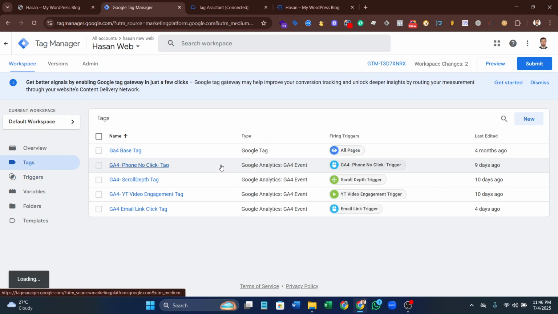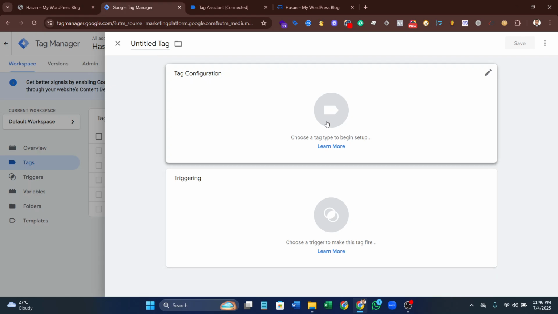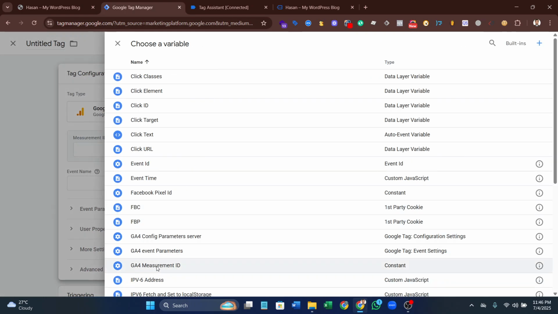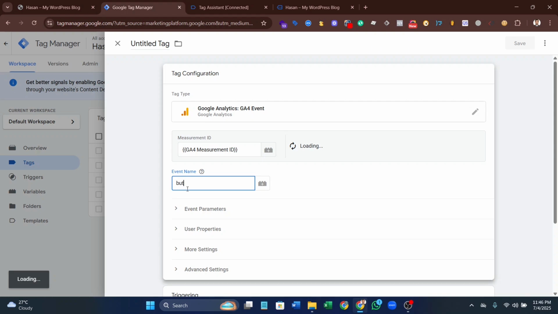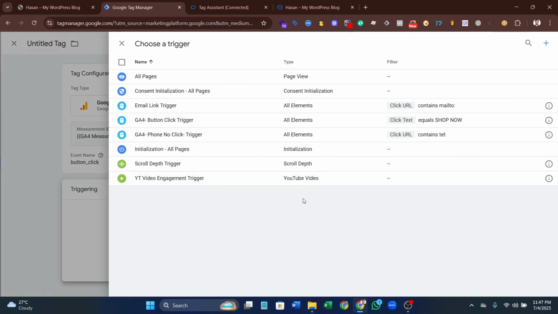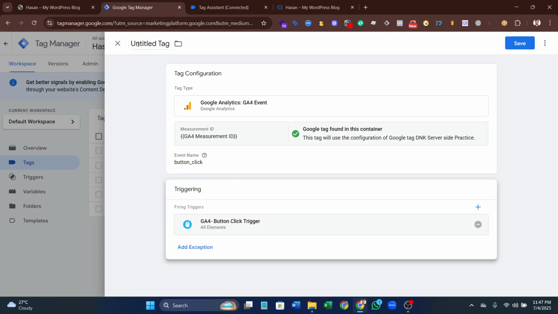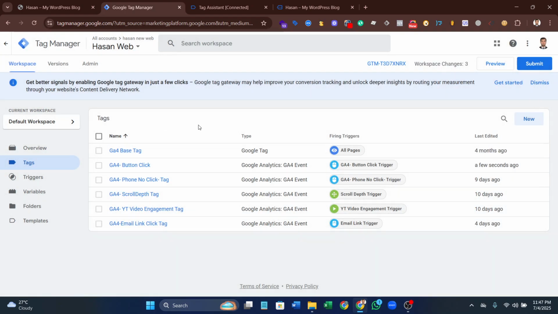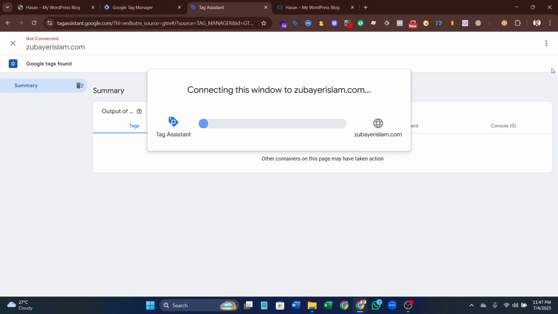Now go to the tag section, create a new tag. It's for GA4. So enter the GA4 measurement ID. Okay, just select the button click trigger and name the tag. Okay, save and preview again to check.